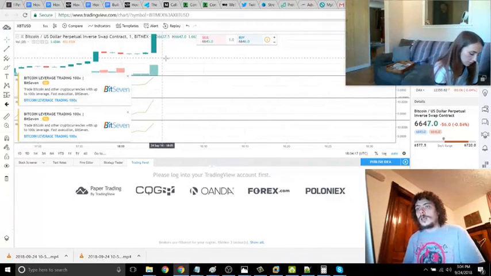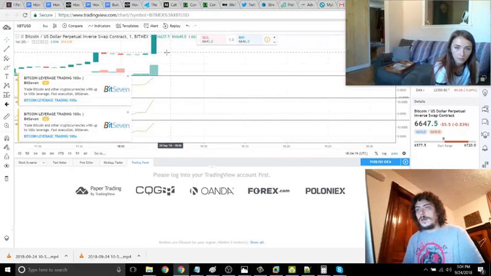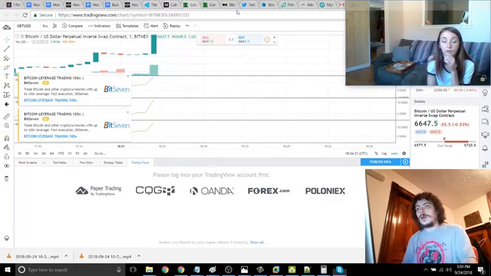Look at Bitcoin go. Look at this price change. It's gone up like $40 in the last minute. $50. Anyway, that's not important.